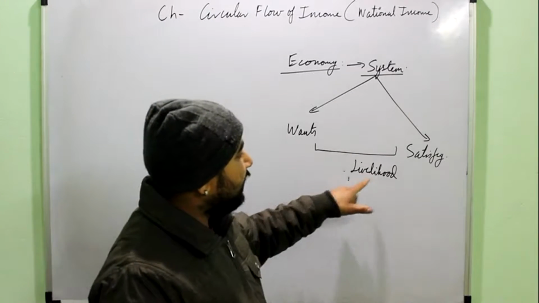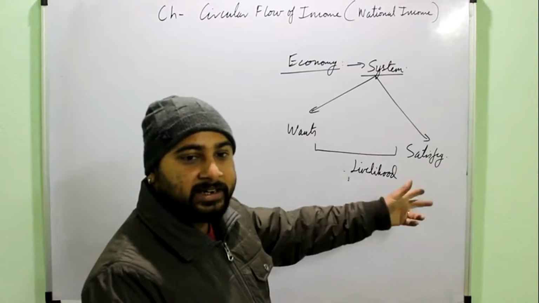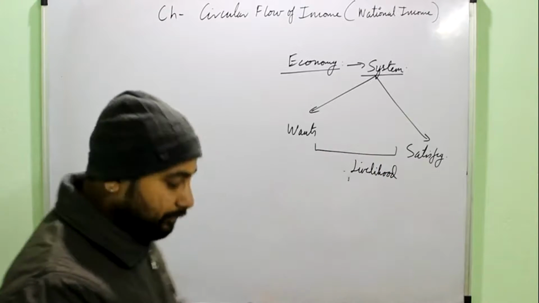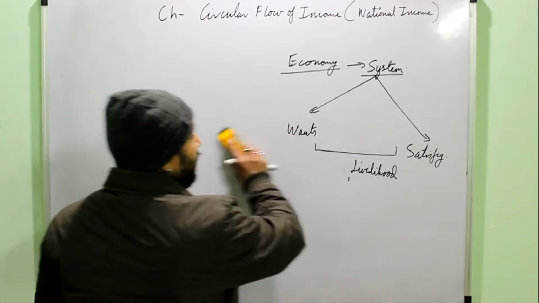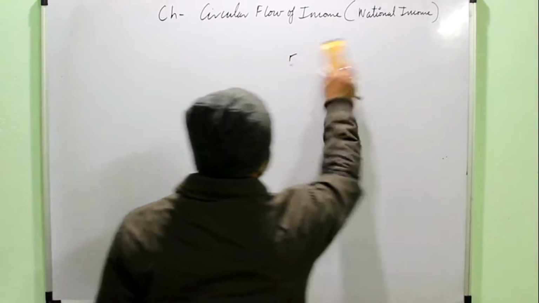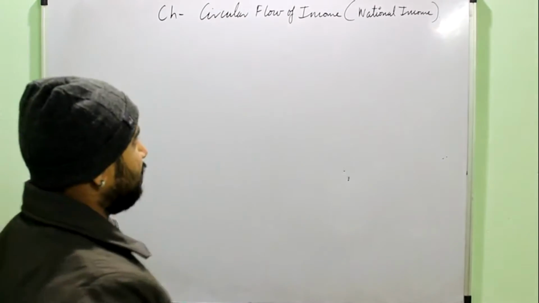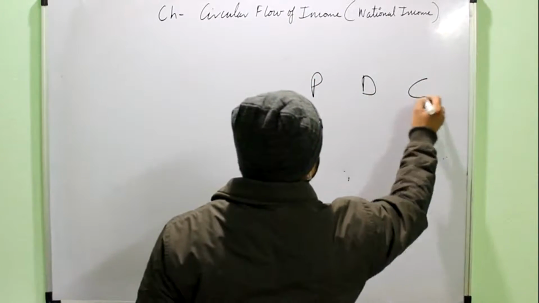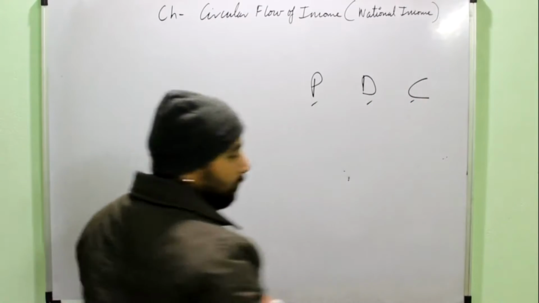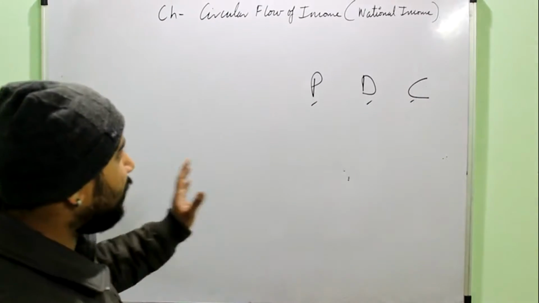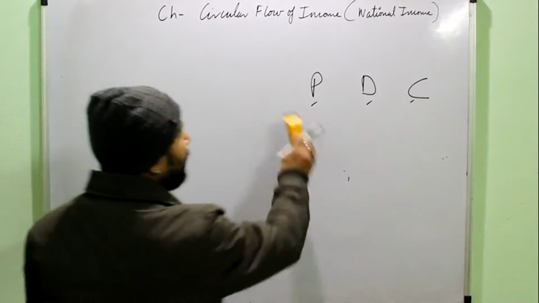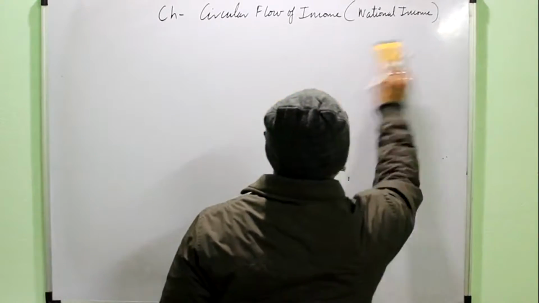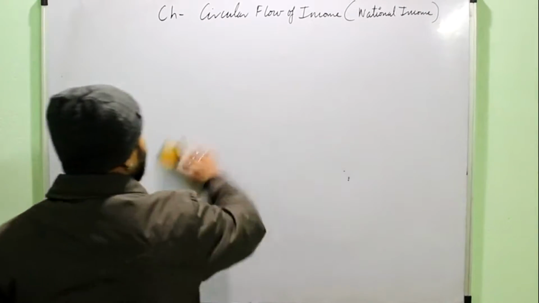This is distribution, and consumption is when you are using that commodity to satisfy your want. So these three terms you always have to remember: production, distribution and consumption. These are three important processes, or three important activities of an economy. Now we will talk further about all these things.